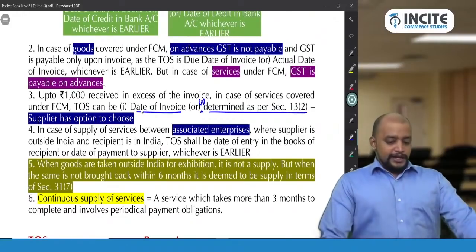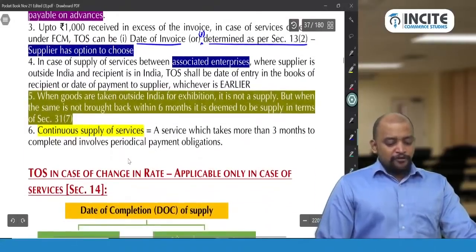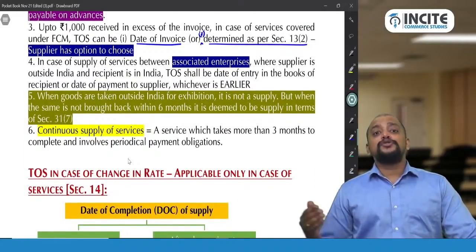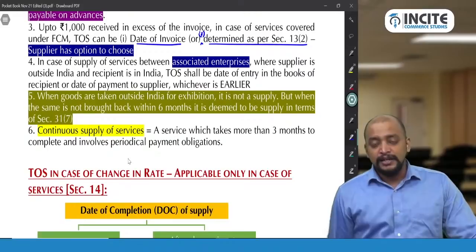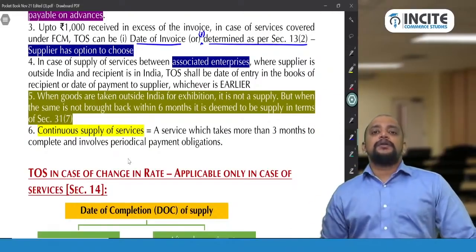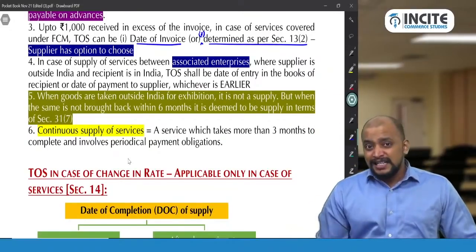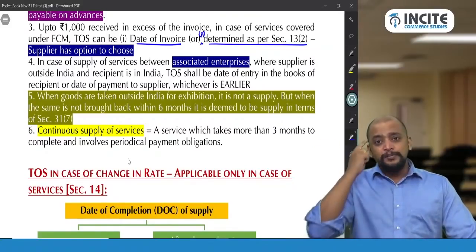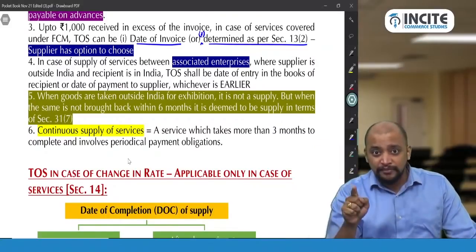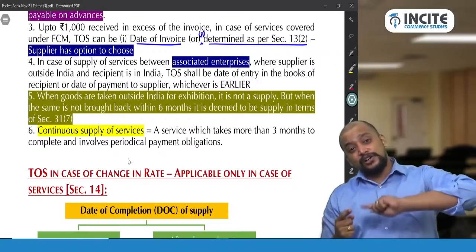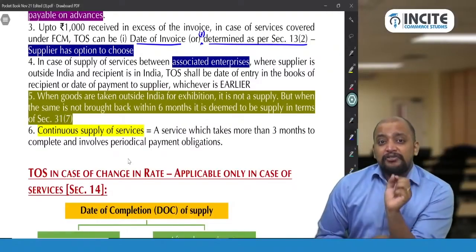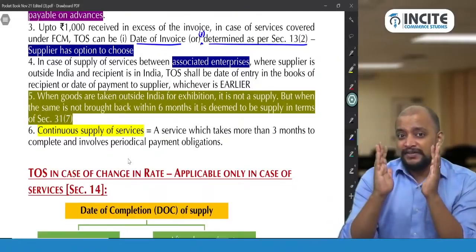Then number 4: in case of supply of services between associated enterprises, import of services from associated enterprises. Generally, in case of import of service covered under RCM, what is the time of supply? The time of supply is the date on which payment is made to the supplier, or the 61st day from the date of invoice, whichever is earlier.